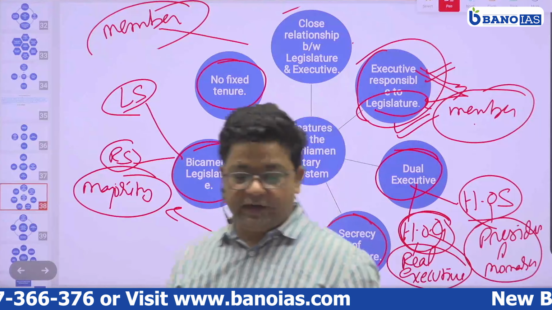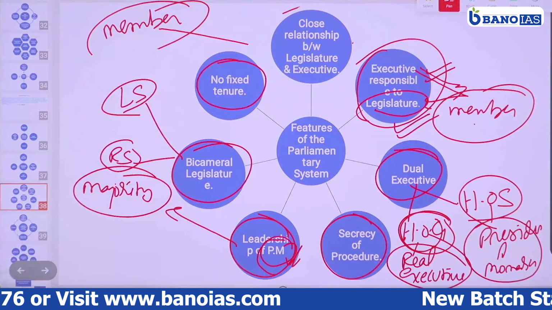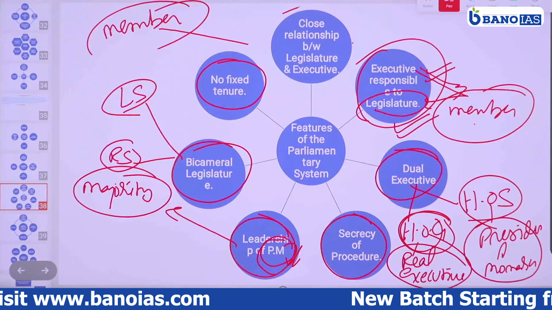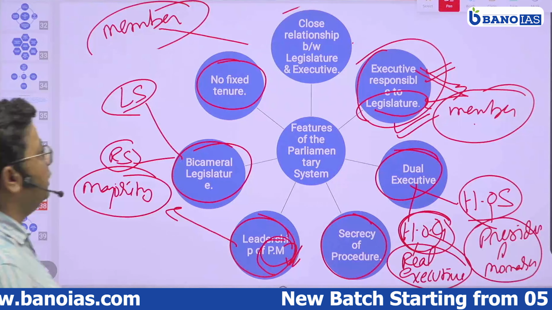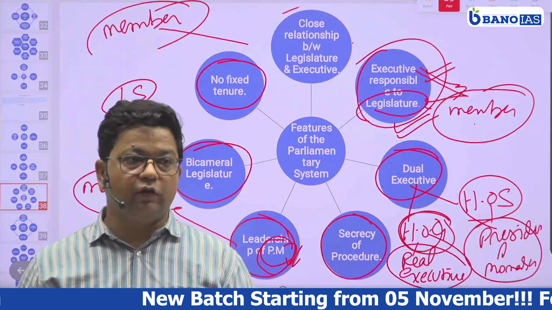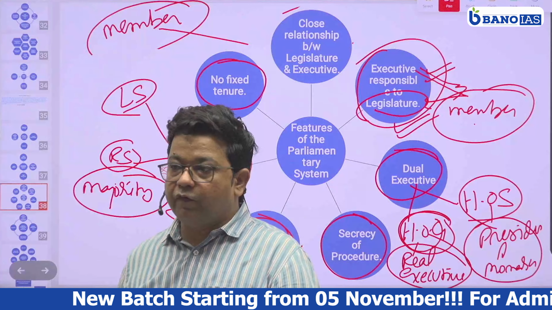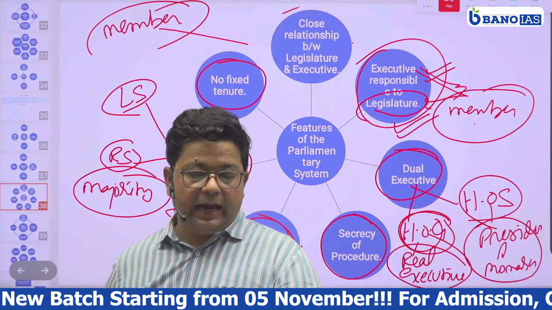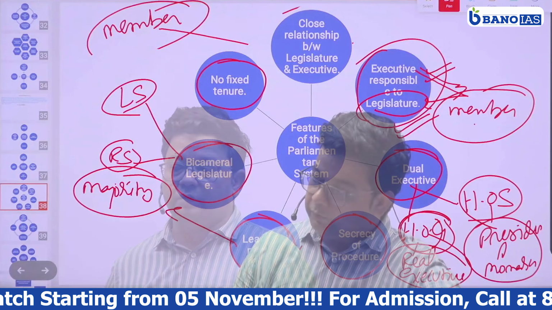Okay? So write down the features of the parliamentary form of government. First, close relations between legislature and executive. The Prime Minister along with the Council of Ministers forms the executive and is part of the legislature. Next point.